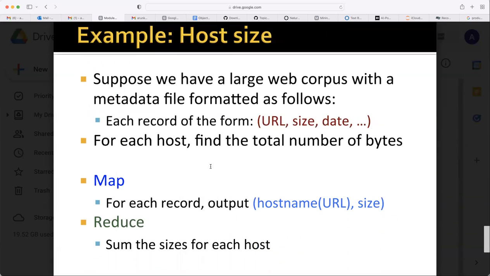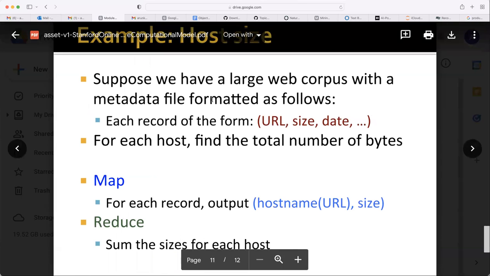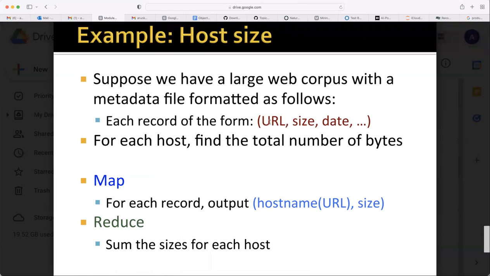Okay. Example, host size. Suppose we have a large web corpus with a metadata file formatted as follows. Each record of the form, URL, size, date. For each host, find the total number of bytes. For this, what you need to do? What is the aggregation here? You need to add the size, right? Total number of bytes means.